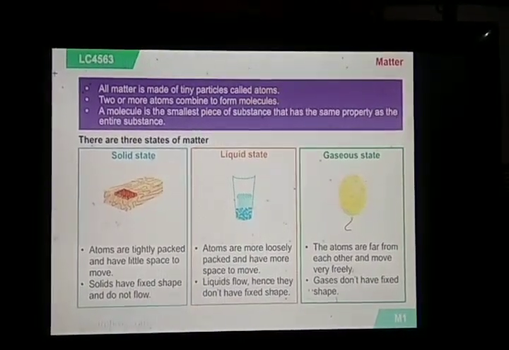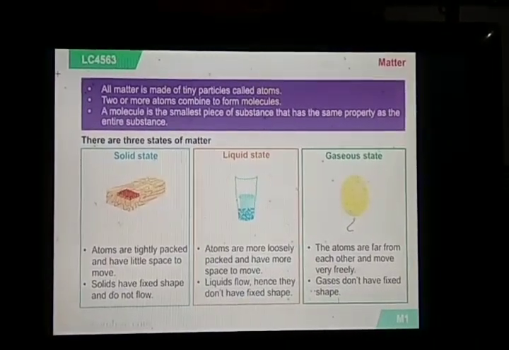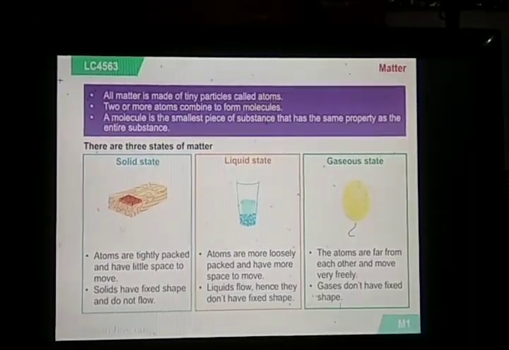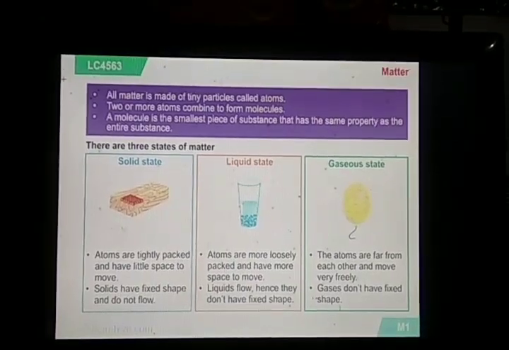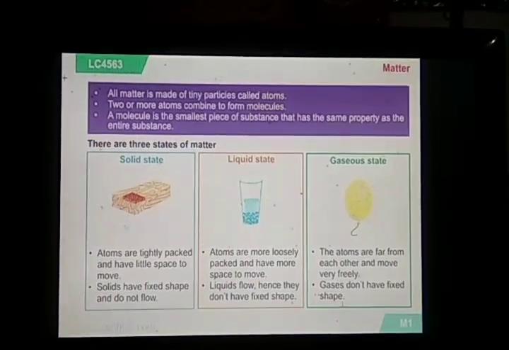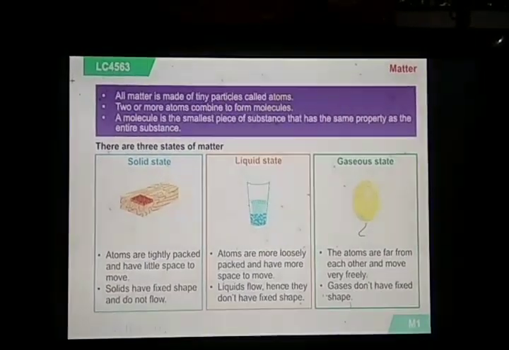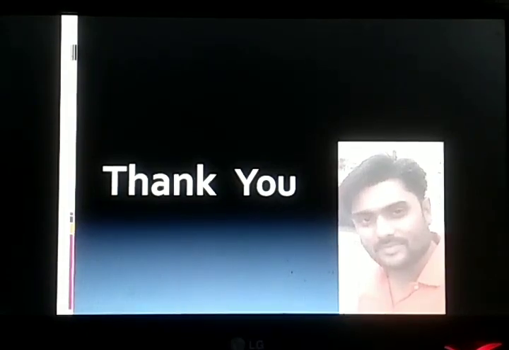I hope you students have understood what is matter, what matter is made up of, and how many states of matter there are in our surrounding in nature. Students, if you find any confusion, you are free to ask me, and I wish you people to go thoroughly through this topic and memorize it in your mind. Thank you very much.